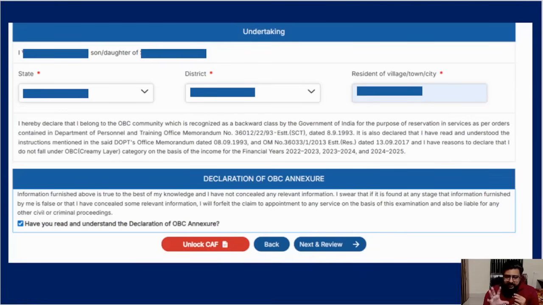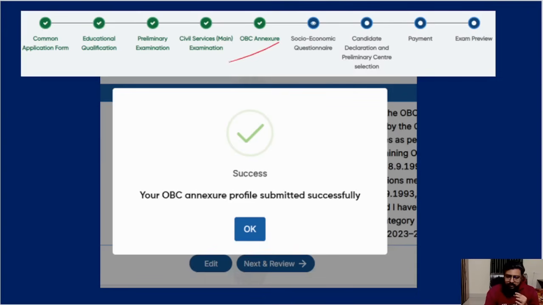After that, an undertaking is there. Your name will be there, and son or daughter of your father's name will be there, your state, your district, and then the declaration. Okay, you put it here, and the declaration means you are completing it after all your wealth, agriculture, land, PAN card of father, mother, ITR filing of father, mother. This is one of the lengthiest pages you have, and then you will complete this also.